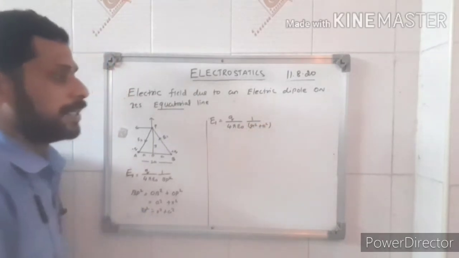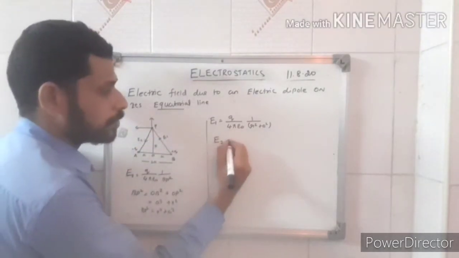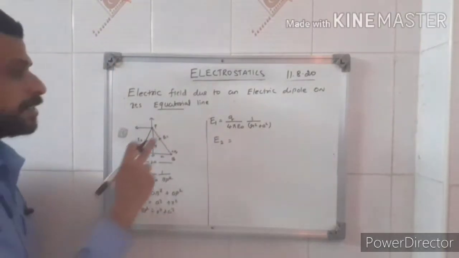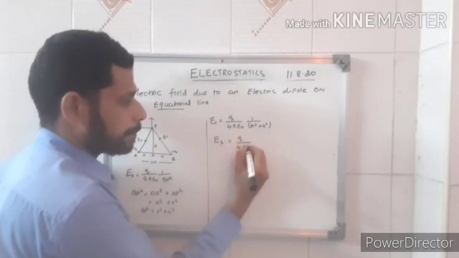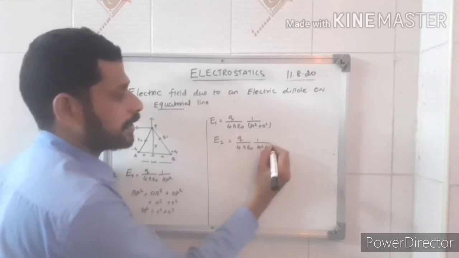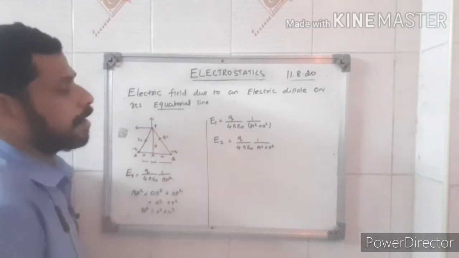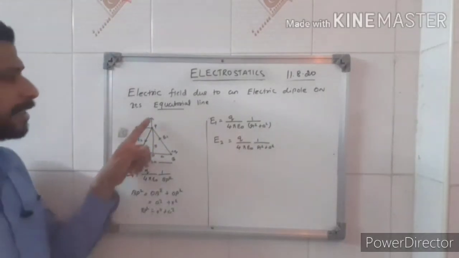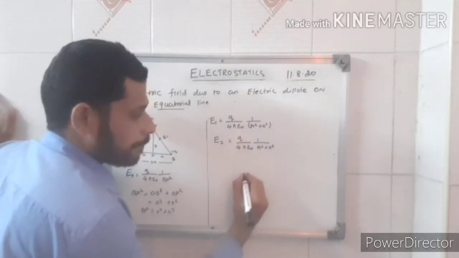Now remember, for E2, due to the negative charge, it is the same thing: Q by 4 pi epsilon naught 1 by R square plus A square. Now remember the total electric field at this point. I will draw the point P here.